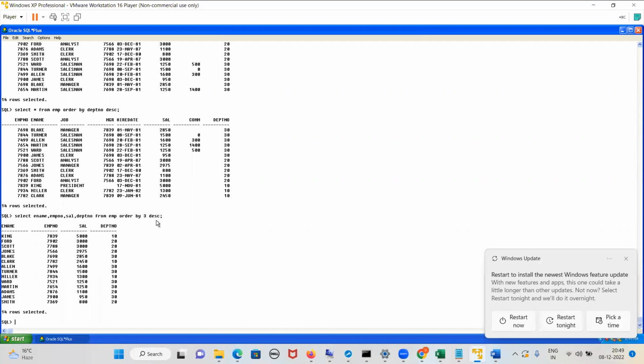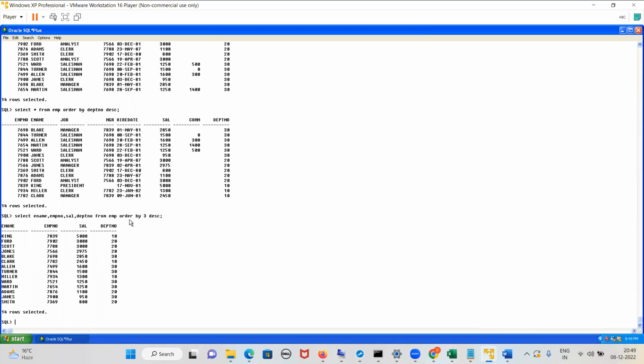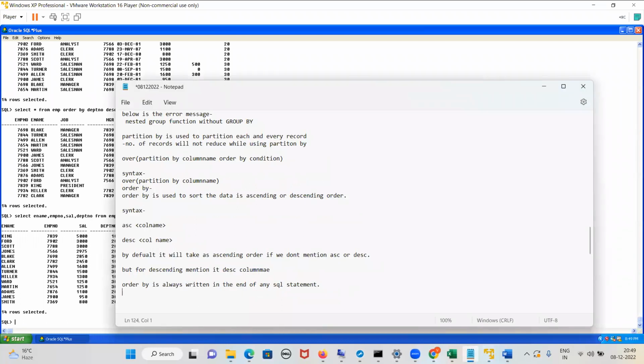So order by 3 DESC means what? It sorts by the third column, based on the column position, the column number. Order by 3 DESC means order by salary, descending. Yes or no? So order by can be used with the column name or the column number. What have we learned today? Order by can be used with the column name or the column position present in the select clause. Yes or no, guys?